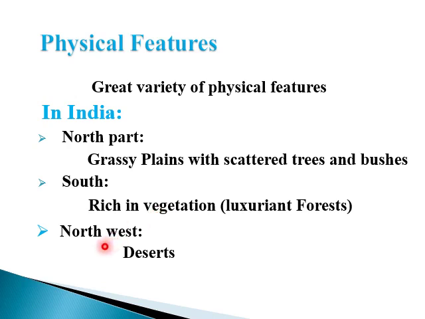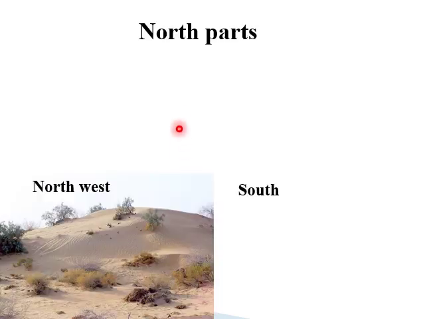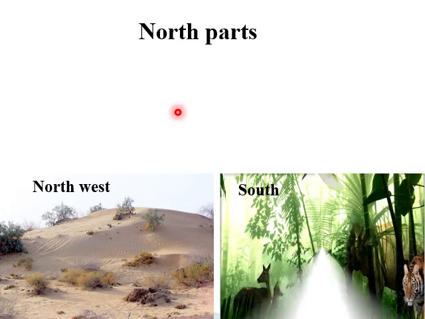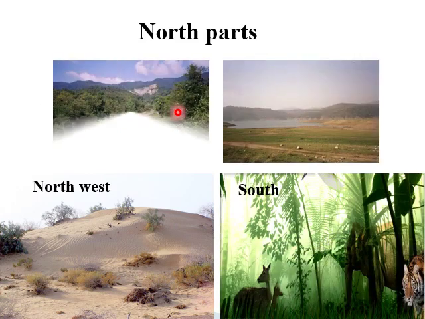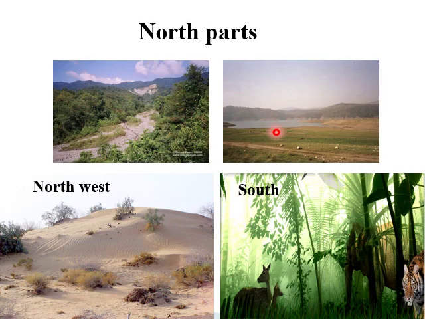On the north and west sides, there are deserts in the Indian portion. Dear students, in this picture you can see all the parts of the Oriental region, in which you can see the north parts, the northwest parts as desert, and the southern parts that are basically forests.